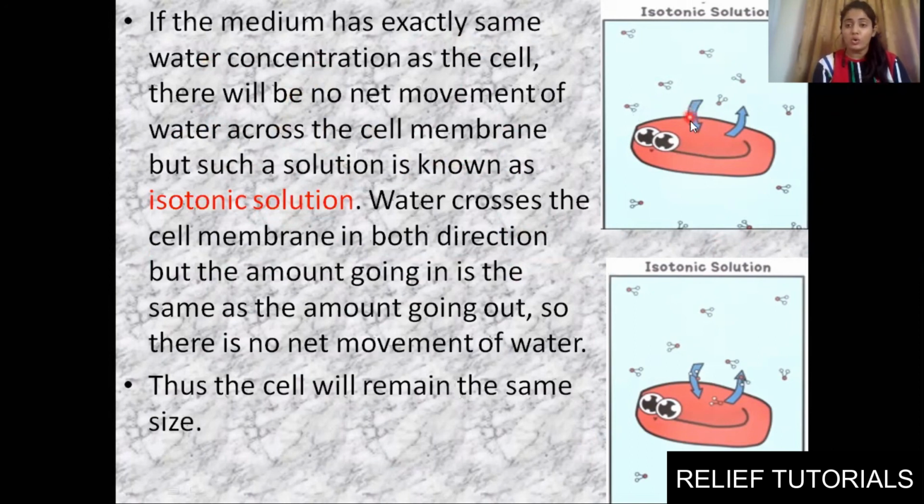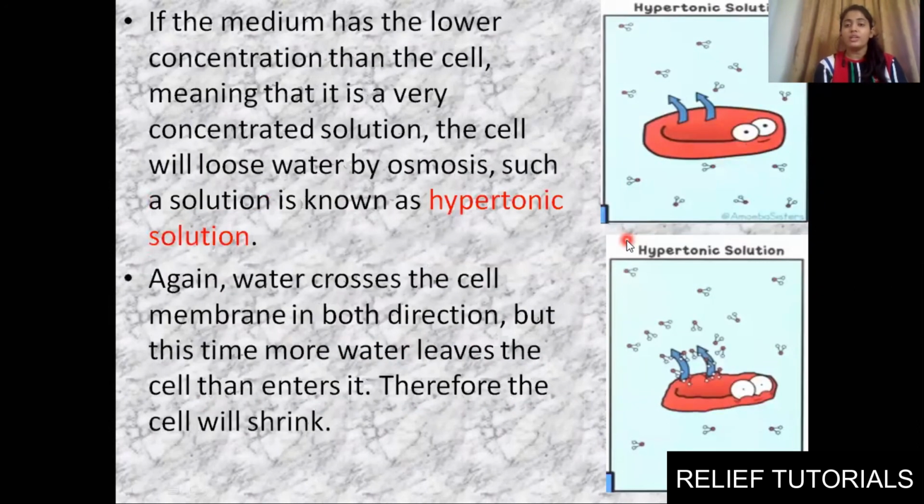You can see it is going inside, coming outside, going inside, coming outside. So it goes on and on in both directions, but the amount going in is the same as the amount going out, so there is no net movement of water, and thus the size of the cell will remain as it is. Here you can see the size of the cell is as it is. That is the type of solution where the concentration is the same outside the cell and inside the cell. Such a solution is known as isotonic solution. Clear?